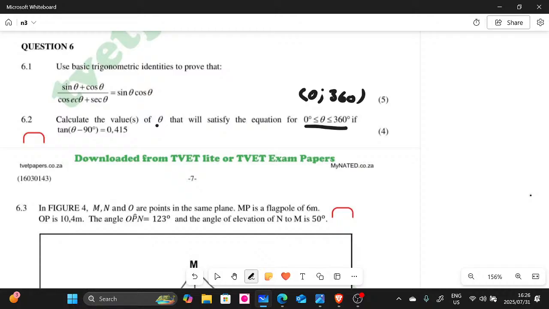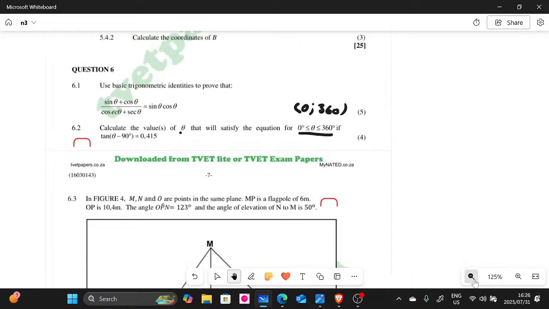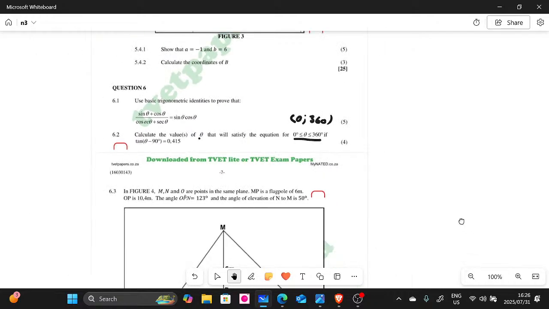If tan of theta minus 90 degrees is equal to 0.4155. Okay, so this one was tricky, guys. I hope you were able to see how I explained this one. It was a bit tricky.